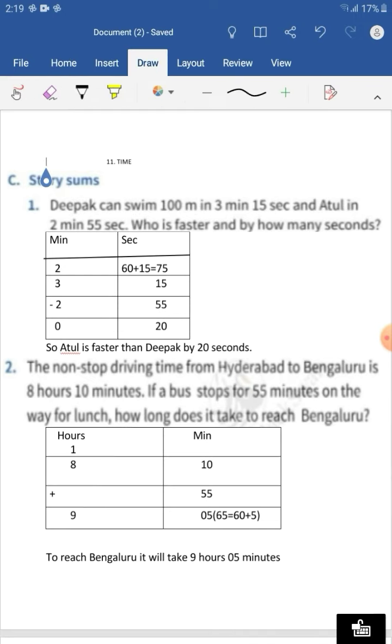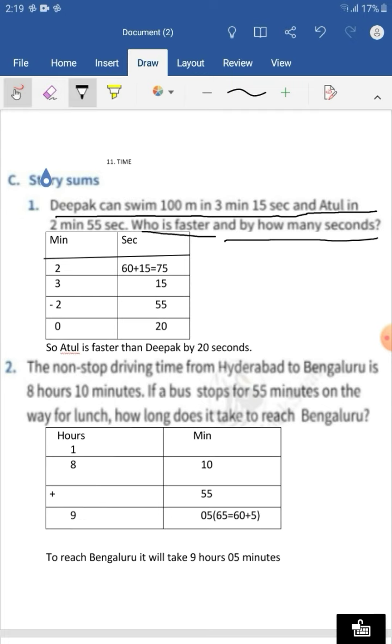First question. Deepak can swim 100 meters in 3 minutes 15 seconds and Atul in 2 minutes 55 seconds. Who is faster and by how many seconds? By seeing the time we can come to know who is faster.